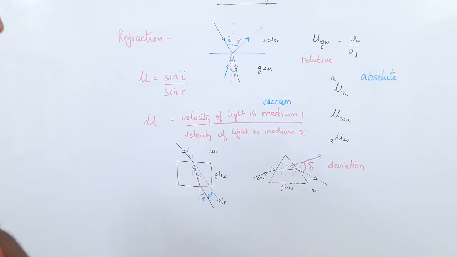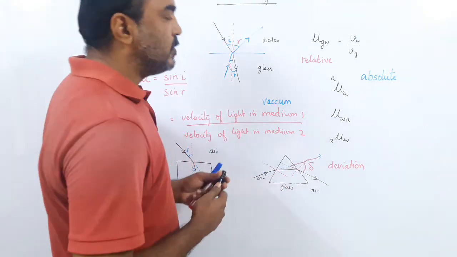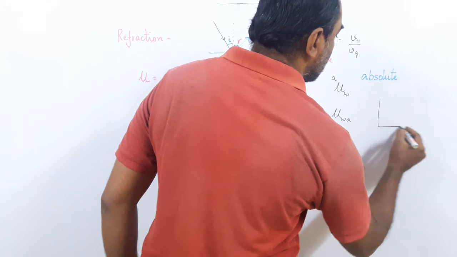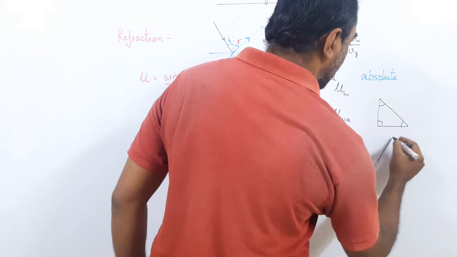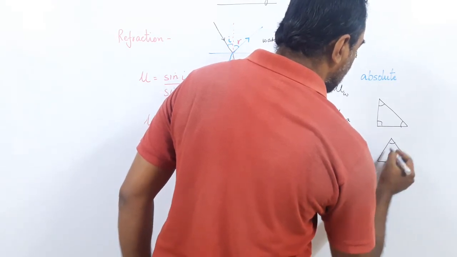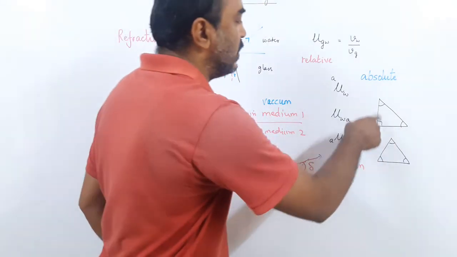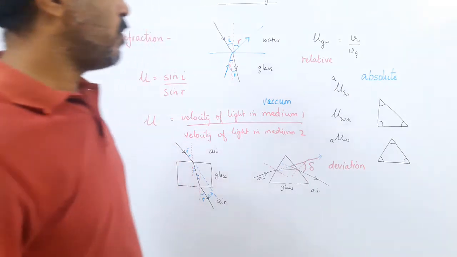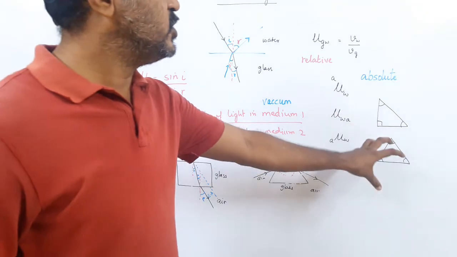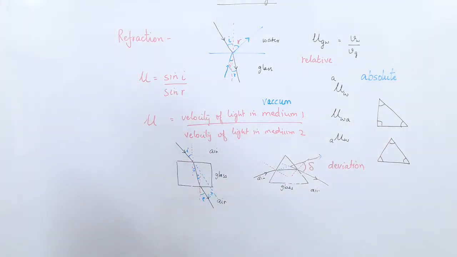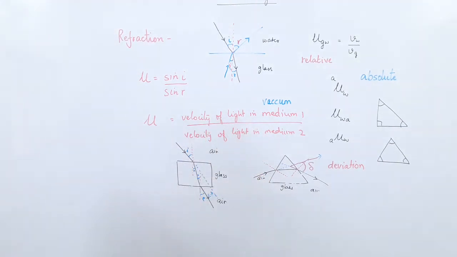Now it is not in your syllabus, but just for your information, there is an equilateral prism 60, 60, 60. There is also an isosceles prism whose one angle is 90 and the other two are 45. So this is an equilateral prism with angle 60, 60, 60. Okay, and this is which one? A right angle prism 90, 45, 45. So the uses of this we'll see later on, but there are different prisms of different shapes for different purposes. Okay, so we have compared what? Refraction in a glass slab and refraction in a prism.